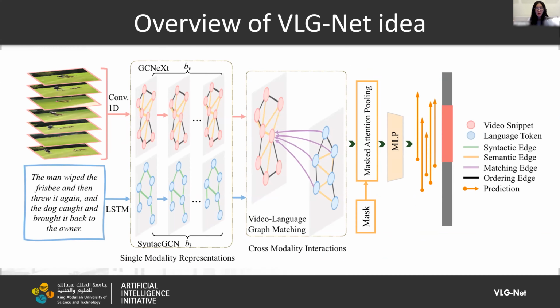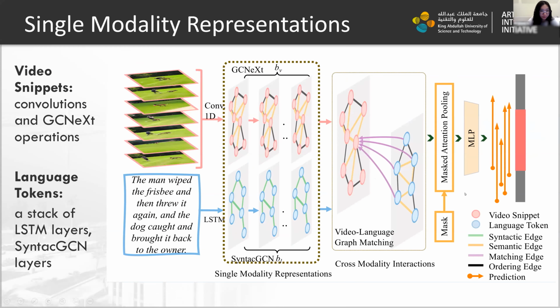And here is the architecture for our VLGNet. The inputs are snippet features and the token embeddings, and the output should be the prediction of the grounded moment in the video. For single modality representations in our VLGNet, 1D convolutions and GCNeXt operations are applied on video snippets. Correspondingly, for tokens, they are fed into a stack of LSTM layers and syntactic GCN layers.